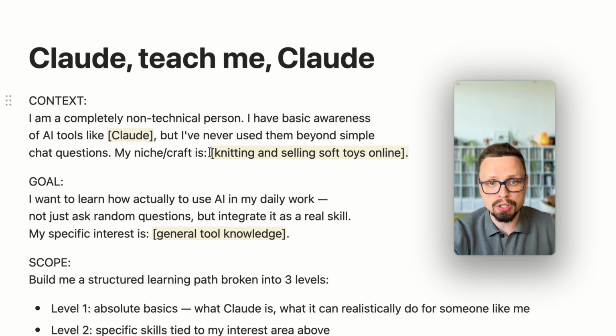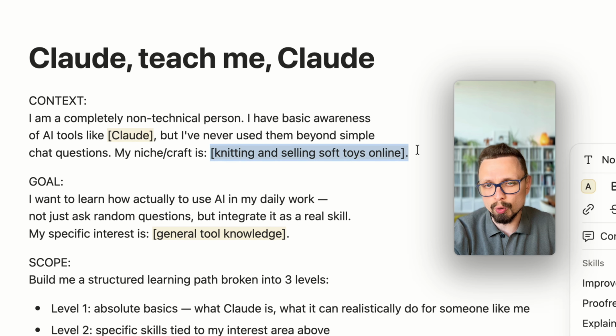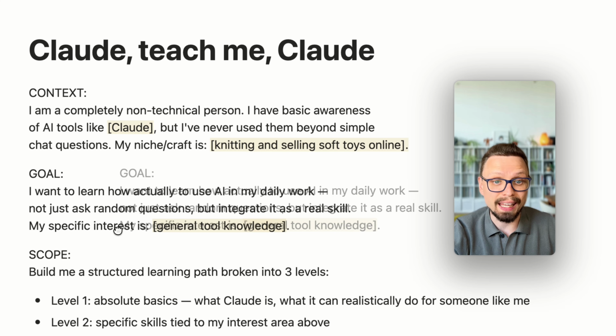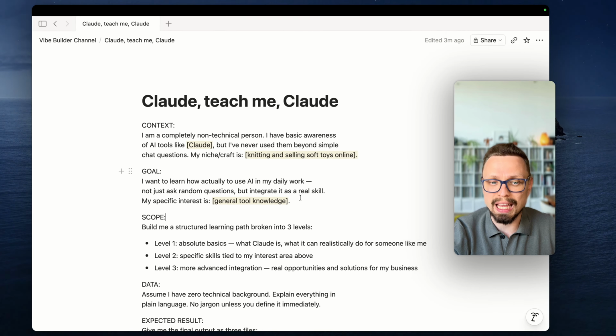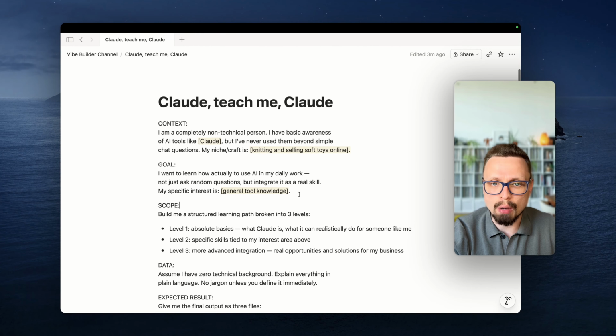The second one is the niche. You can describe in 2-3 words the niche that you're working in, or why and where you want to integrate AI. Then you can add specifics. If you want to, for example, learn AI to run marketing, advertising, etc., you can add the specific requests here. But in my case, I left it as general knowledge because I want to show you the framework, the approach, and how to use it.